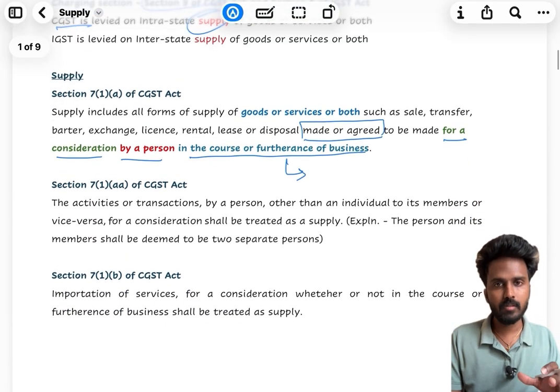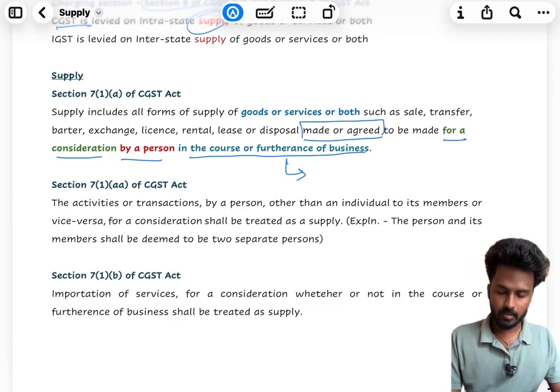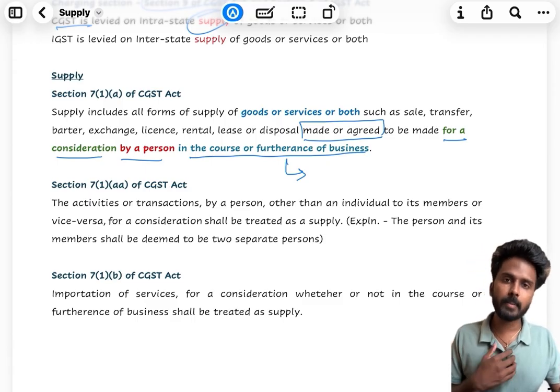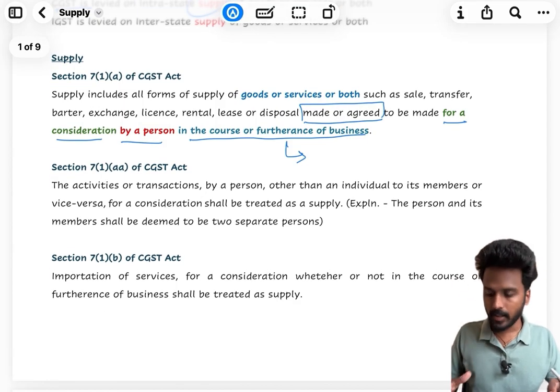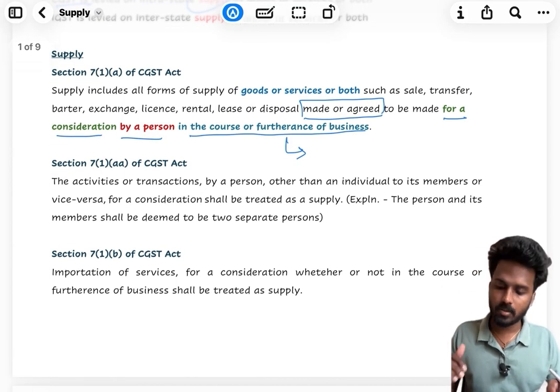So understood, right? In general, when there is a transaction made for consideration by a person in the course of furtherance of business, it can be termed as supply. This is what the single liner in Section 7(1)(a) tries to tell us.